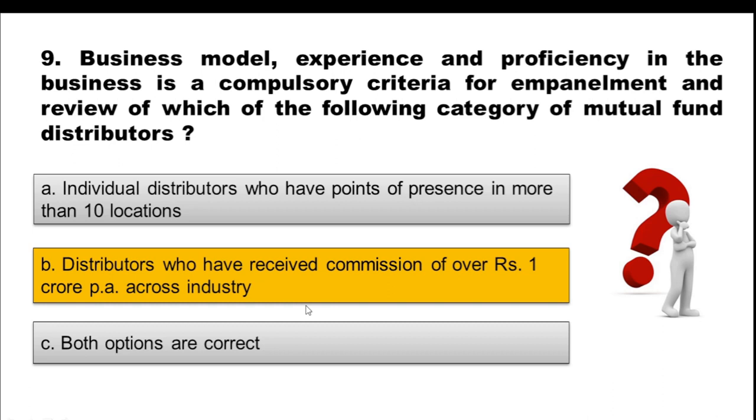We are talking about mutual fund distributors who have multiple points of presence in more than 20 locations. Here it is mentioned 10 locations, so it is a wrong option. Distributors who have points of presence in more than 20 locations is a compulsory criteria for empanelment and review of those distributors. Then second,